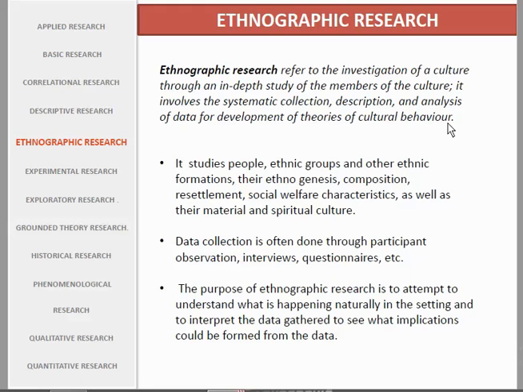Okay, and it studies people, ethnic groups, and other ethnic formations. Data collection is often done through participant observation, interview, questionnaire. Yeah, it depends on the needs of the study. And the purpose of ethnographic research is to attempt to understand what is happening naturally in the setting and to interpret the data gathered.